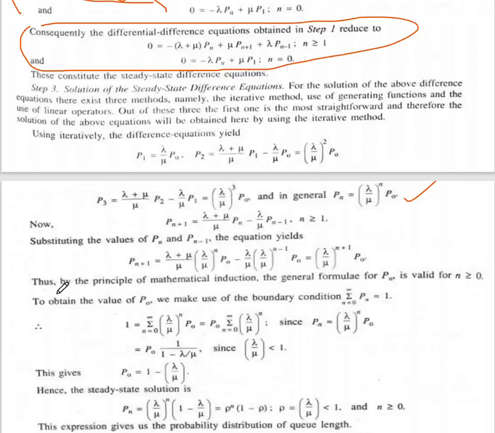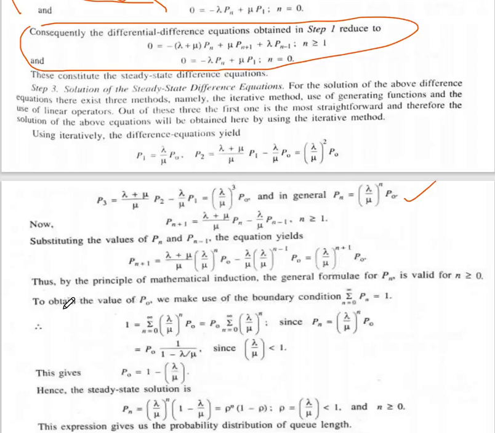So for n plus 1, Pn plus 1 equal to (lambda plus mu) upon mu Pn minus lambda by mu Pn minus 1, for n greater than or equal to 1. Now we put all the values of P1, P2, Pn and Pn minus 1 in the steady state difference equation, and we get (lambda by mu) to the power n plus 1 P0.